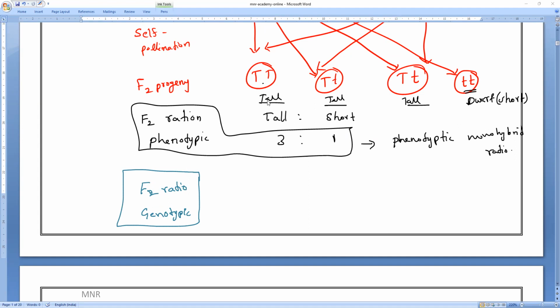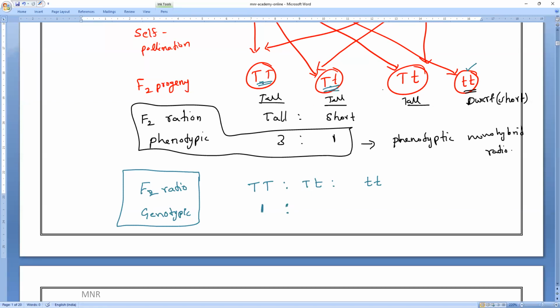So here, capital T, capital T is homozygous, and capital T, small t is heterozygous. And the last one, small t, small t, is again pure, homozygous.